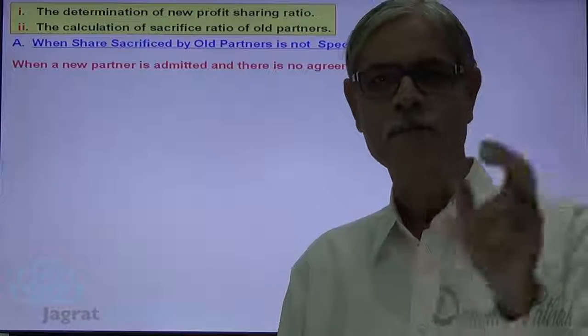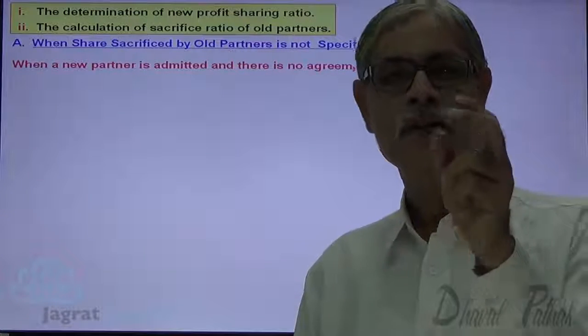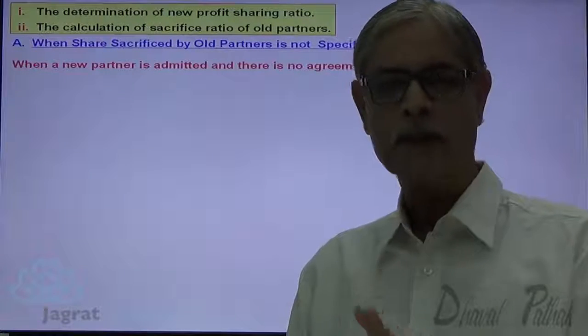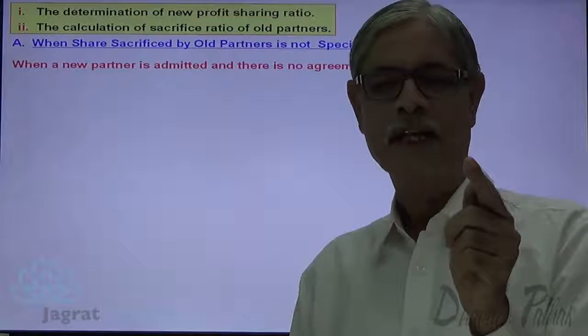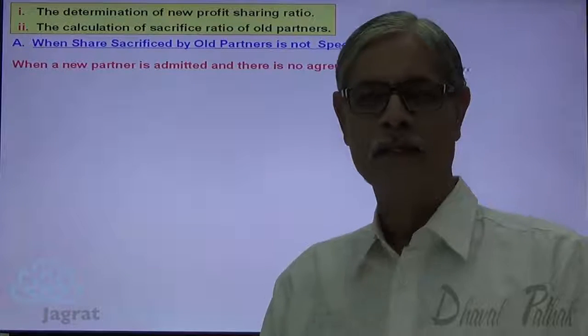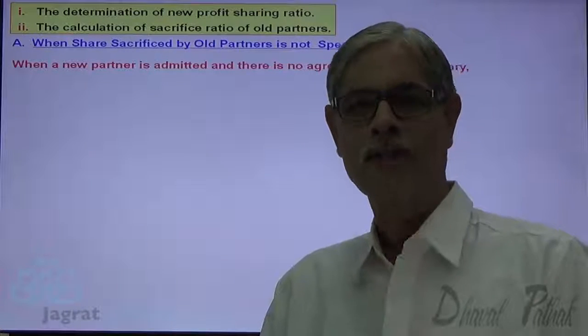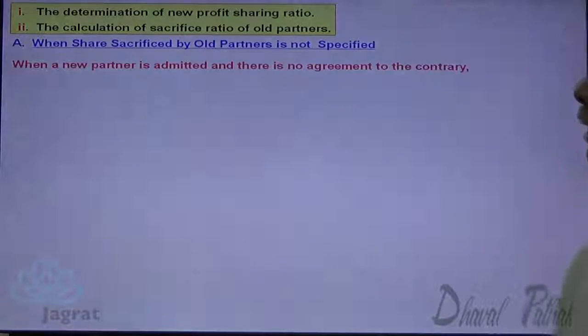You are not given the new profit sharing ratio and you are not given also the share sacrificed by the old partners. Out of 4 parameters, 2 things are given. How to work out share sacrificed and how to work out the new profit sharing ratio is a point under consideration.